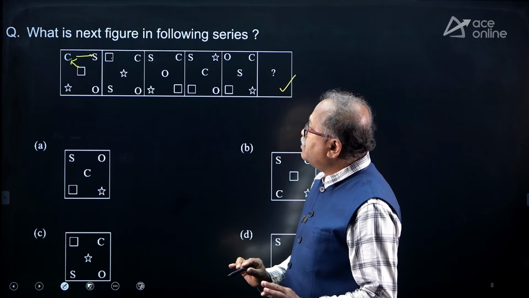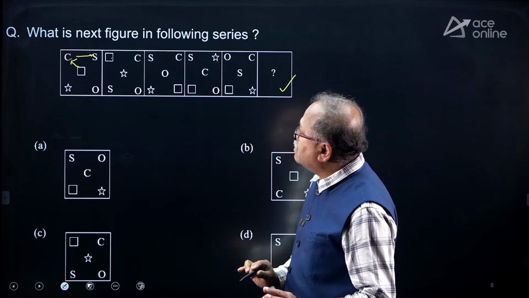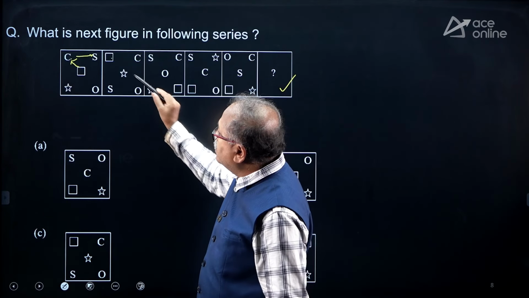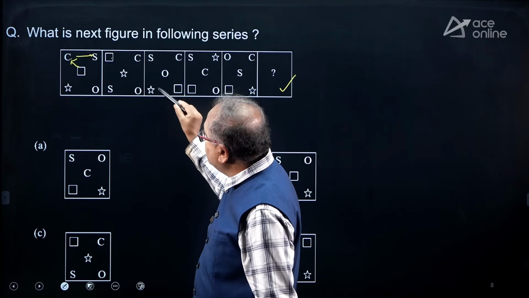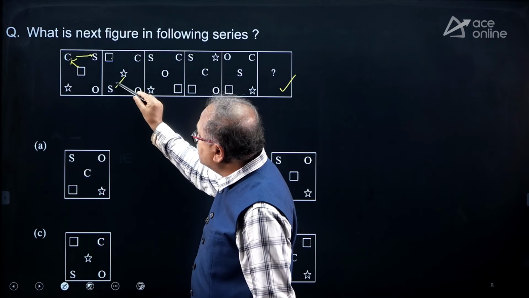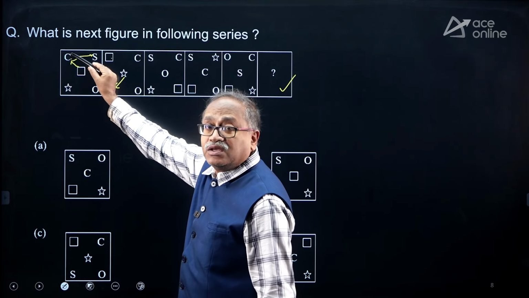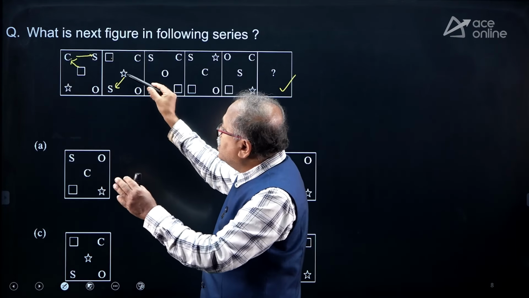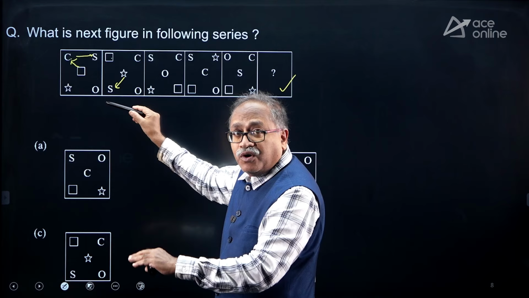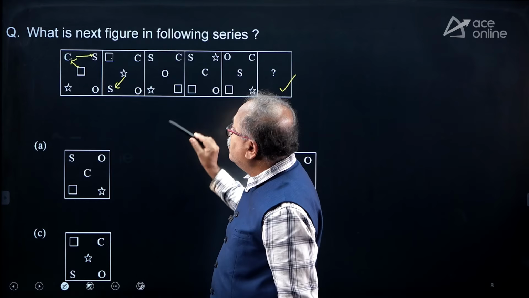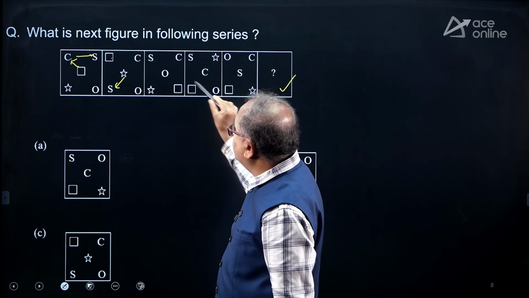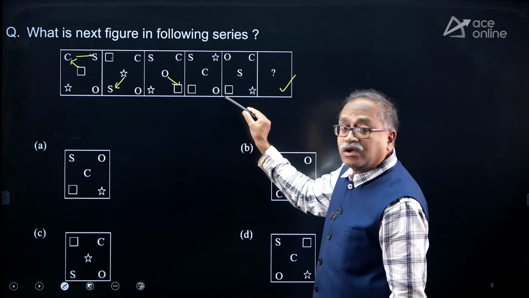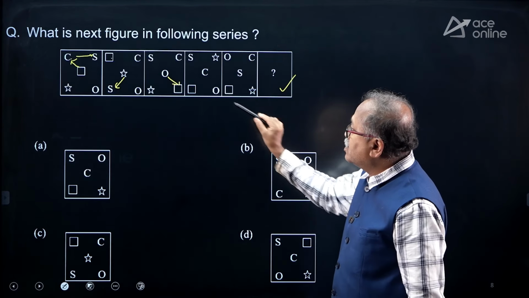Keep it at that level only. And now come over here. See the star over here, that means the star is coming over here. So, the center figure is moving to the top left corner, here the center figure to the bottom left corner. Now, here the center figure, so this is the bottom right corner, the O comes over here.